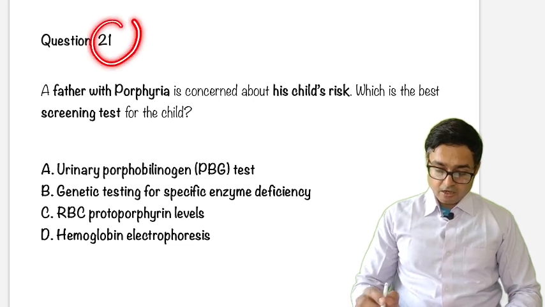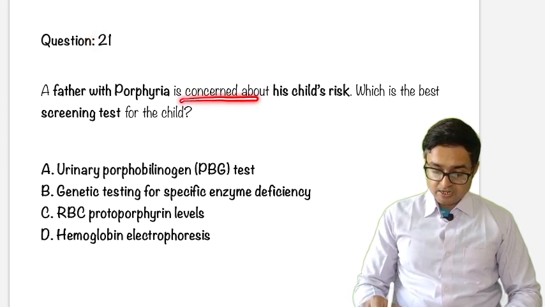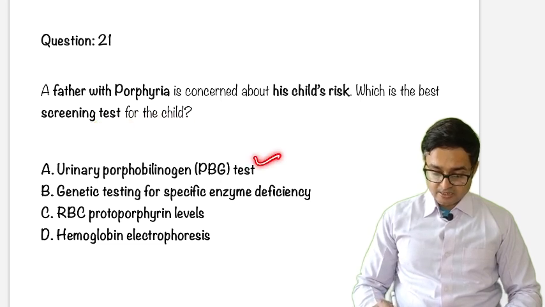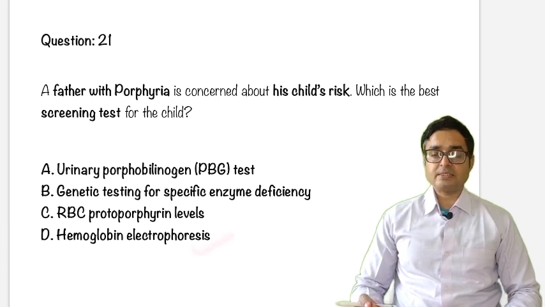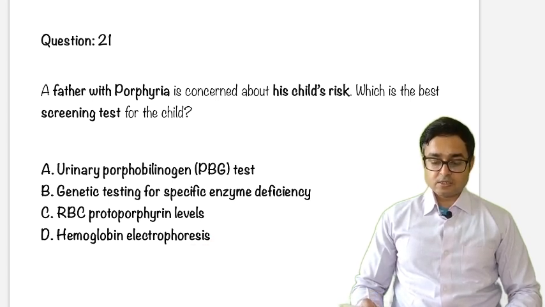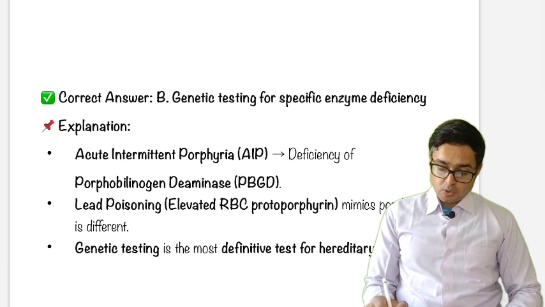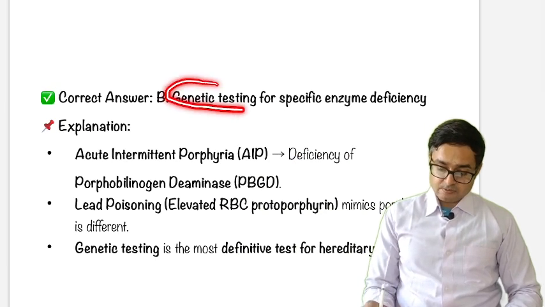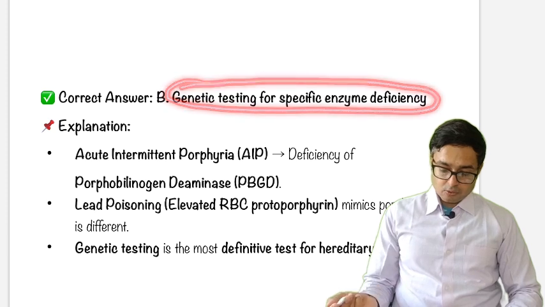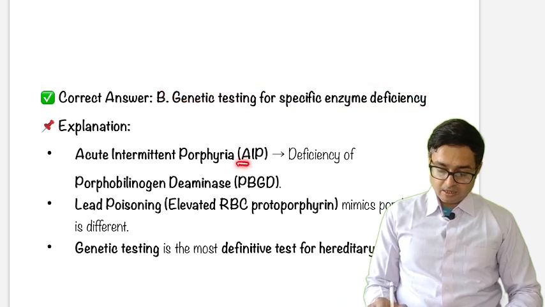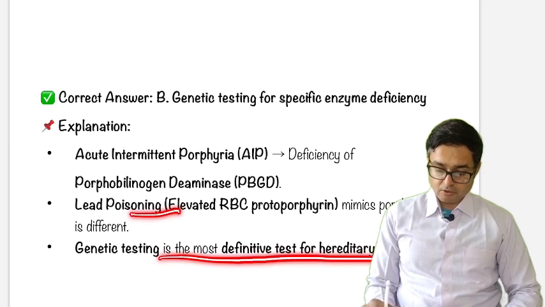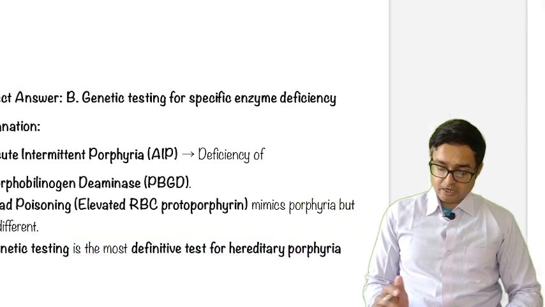Next, a father with porphyria is concerned about his child's risk. What is the best screening test for the child? PBG test, genetic testing, RBC protoporphyrin, hemoglobin electrophoresis. Basically, they are asking which is the more common screening test for porphyria. So the answer is genetic testing with specific enzyme deficiency. So this is like AIP deficiency, and lead poisoning. Genetic testing is the most definitive testing of hereditary porphyria. Next question.